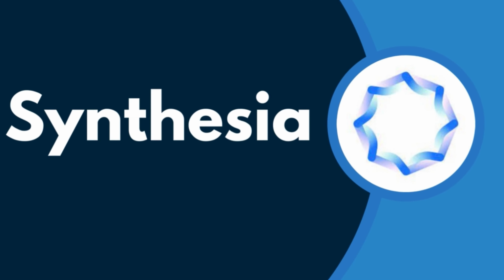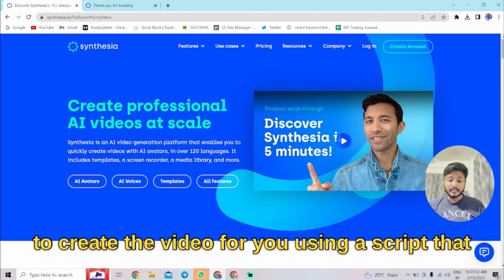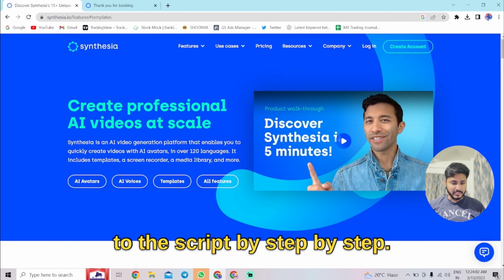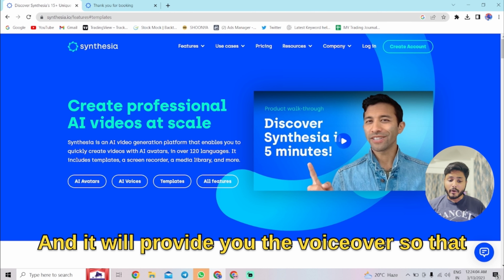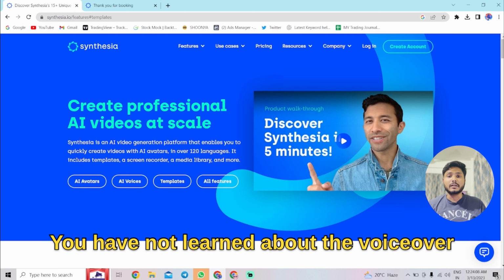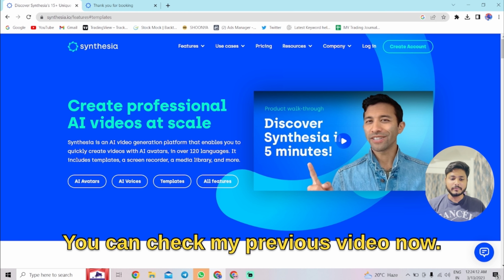So we are at another AI tool, which is Synthesia.ai. Basically, it's a professional AI video creation tool which is used to create the video for you using a script that you will give, and it will build the video according to the script step by step, and it will provide you the voiceover so that you don't have to worry here and there. Have you not learned about the free AI tool for the voiceover? You can check my previous video.